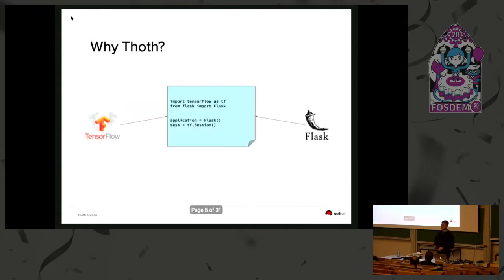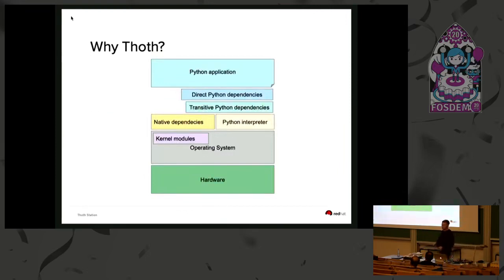So let's try to use some packages. Let's create an artificial example and use some packages that are hosted on PyPI. Let's say we would like to use TensorFlow, a machine learning library, and also Flask. We install these dependencies using, for example, pip, and we write our application that uses these two libraries. But if you take a look at this scenario, it's not just your application with these two libraries. By installing these libraries, you also introduce, most of the time, transitive dependencies, and you use some Python interpreter that uses these packages.